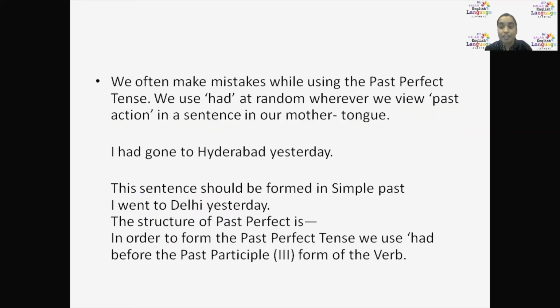Okay, next. We often make some mistakes while using past perfect tense. And the mistake which we often make is that we use had at random. Randomly we say had, wherever we see a past action sentence in our mother tongue. When we are translating from our mother tongue to English, we just think, this has happened, that means already happened, so I use had. This is a mistake which we regularly commit.